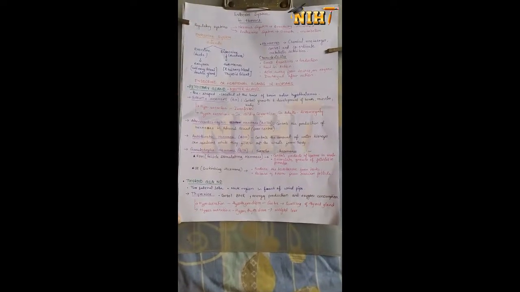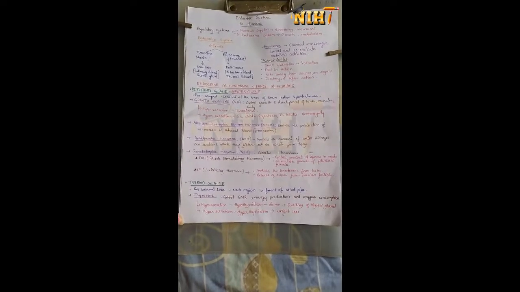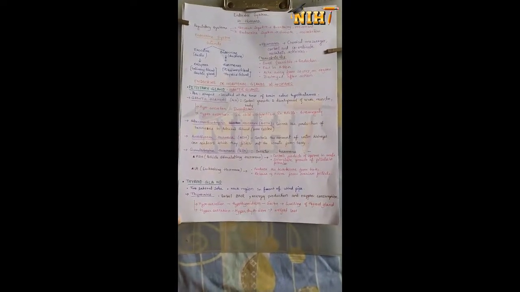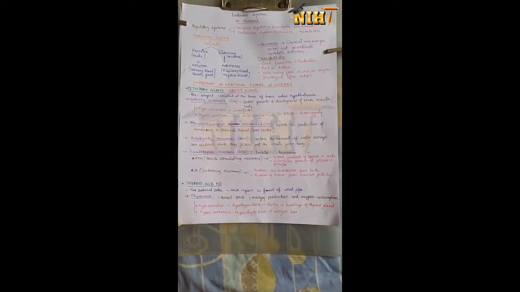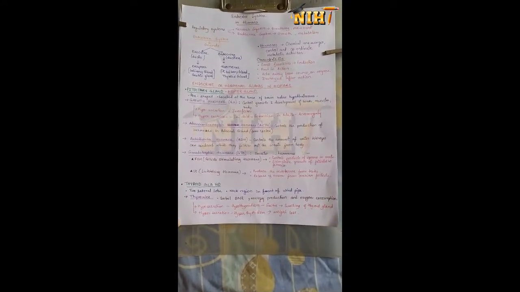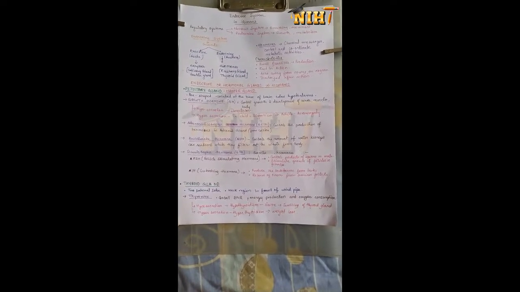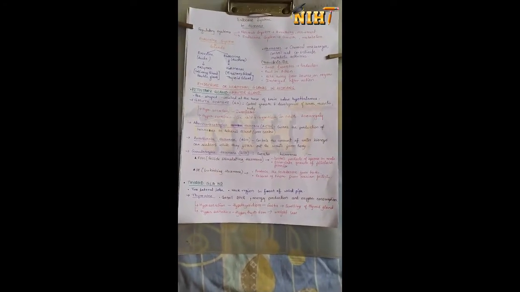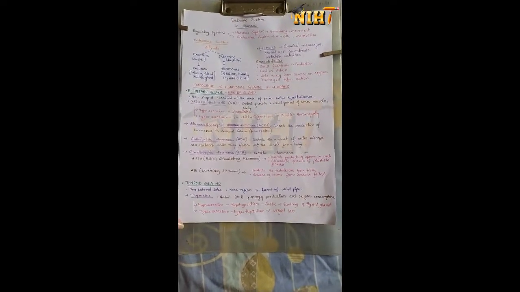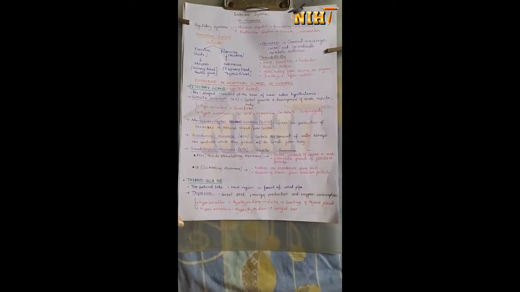What are hormones? Hormones are chemical messengers which control and coordinate the metabolic activities of the body. So what are the characteristics of these hormones? Hormones are produced in very small quantity. They are fast in action but obviously slower than the neurons of the nervous system. They act away from the source, that is, they are secreted at a different place and they act upon their targeted organs, and they are destroyed just after the action.